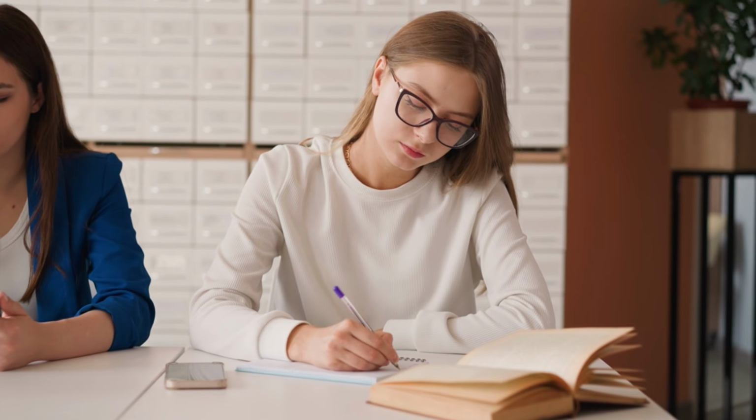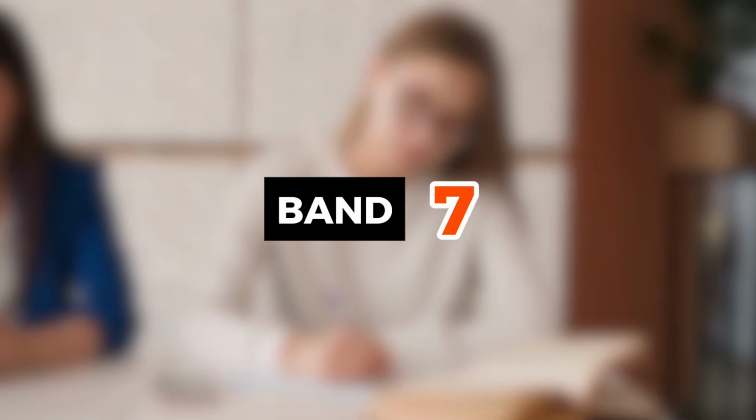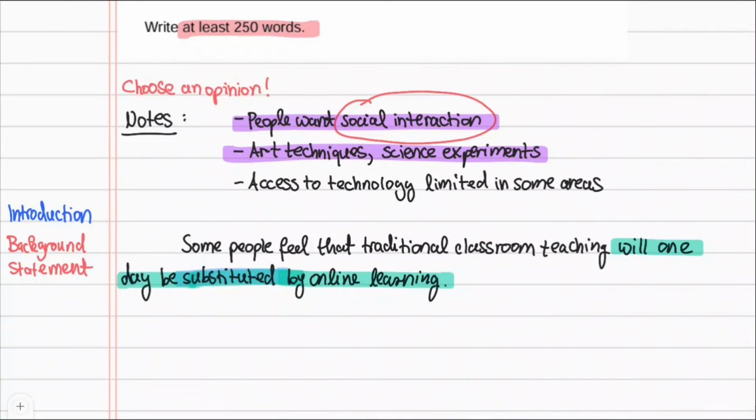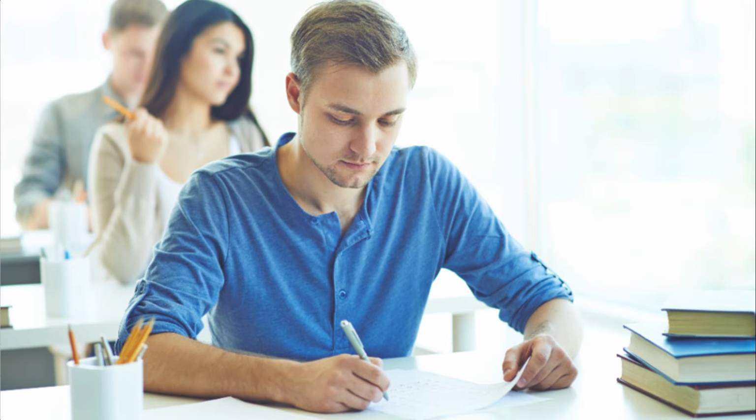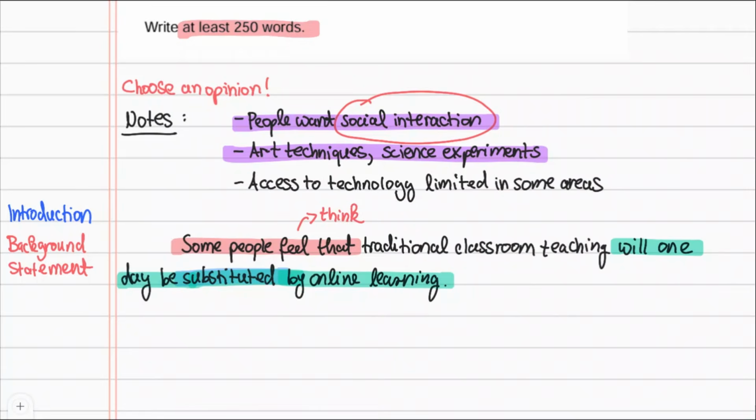Paraphrasing demonstrates to the IELTS examiner that you have understood the question and that you are able to summarize it without copying it word for word. This will improve your band score. Another important point is that I start the background statement with "some people feel that." Here I have used the verb feel instead of think. Think tends to be used more often by IELTS candidates, so using a different verb makes you stand out.